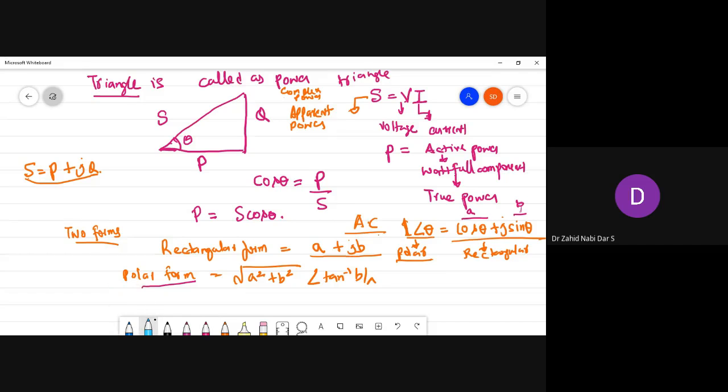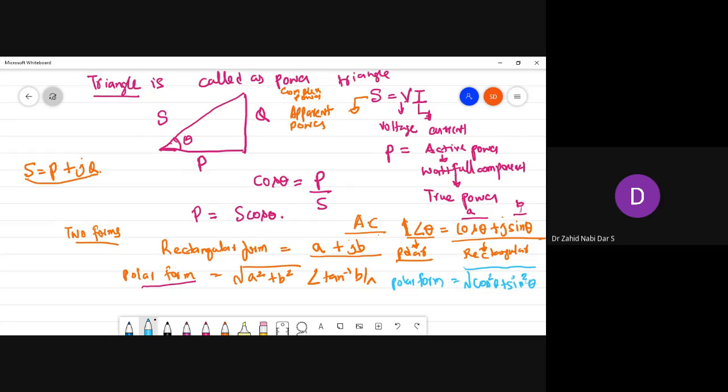So how can we write the polar form? The magnitude is the square root of A square plus B square, so cos square theta plus sin square theta under root.